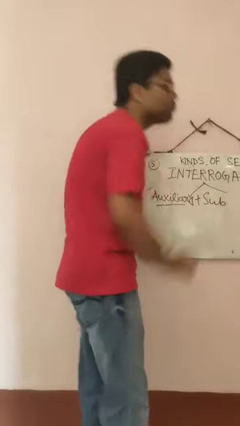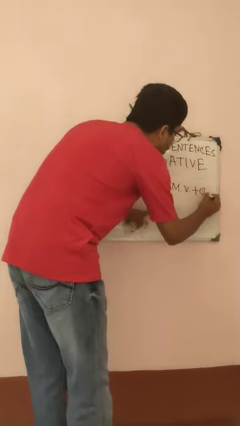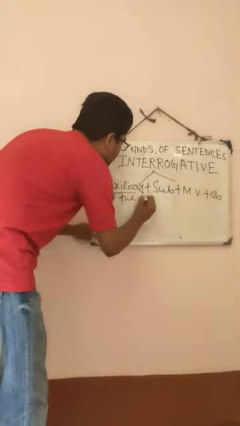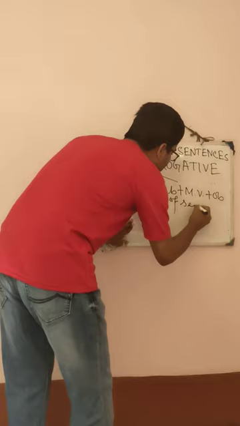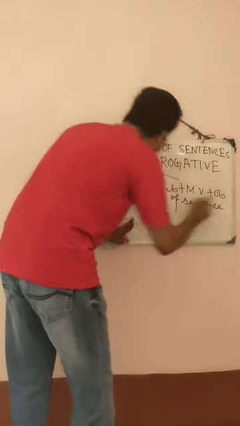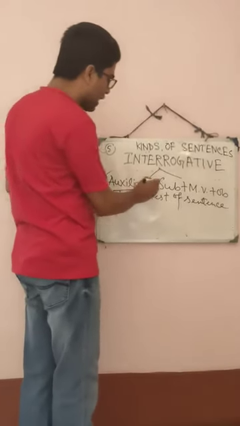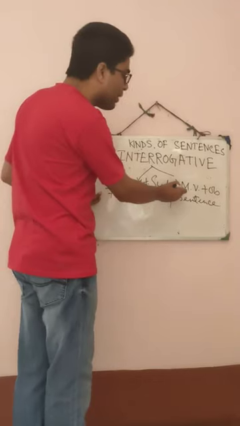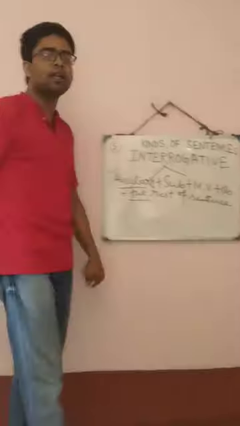After that subject will come. After that who will come? After that main verb will come. After that who will come? Object will come. After that the rest of the sentence. So you have to note down this in your copy, okay? So how to form a yes or no type question? You will note it down. First who will come? Auxiliary verb. After that who will come? Subject will come. After that who will come? Main verb will come. After that who will come? Object will come, and the rest of the sentence.